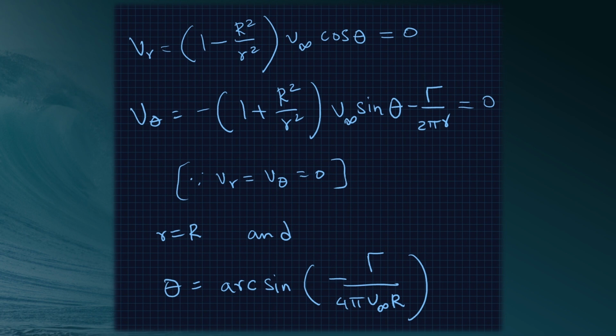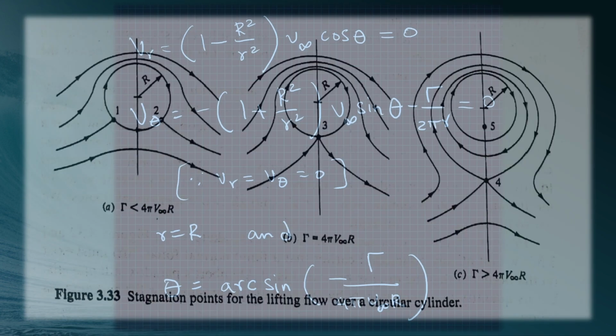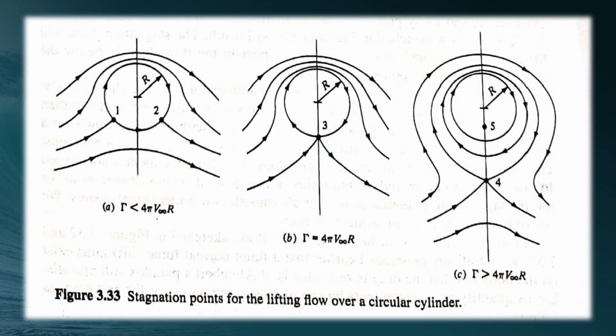Now small r is equal to capital R from the above equation, and substituting small r is equal to capital R in the V theta equation, we get theta is equal to arc sine of minus gamma by 4 pi V infinity R. Since gamma is a positive number from the equation, theta must be in the third and fourth quadrants. That is, there can be two stagnation points on the bottom half of the circular cylinder as shown by points 1 and 2. These points are located at R and theta, where theta is given by the equation.